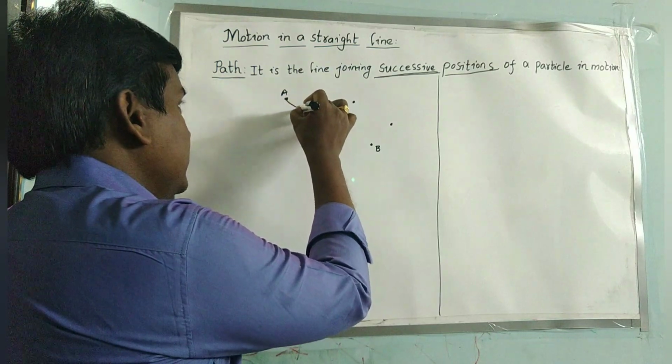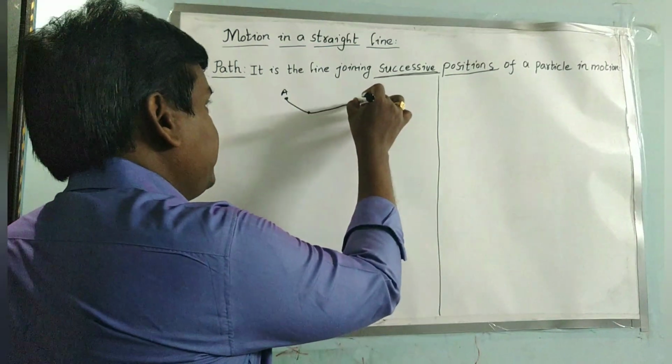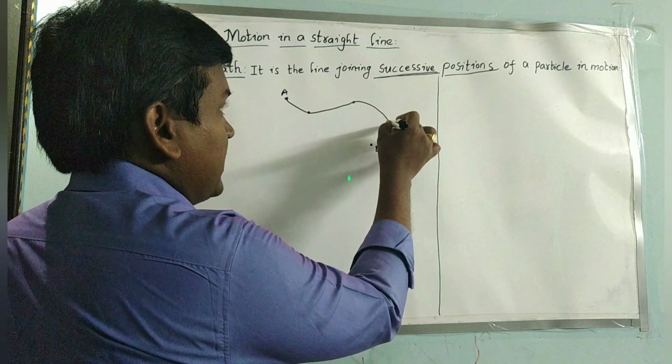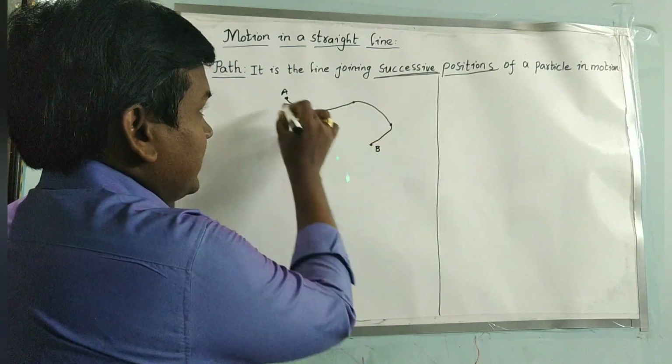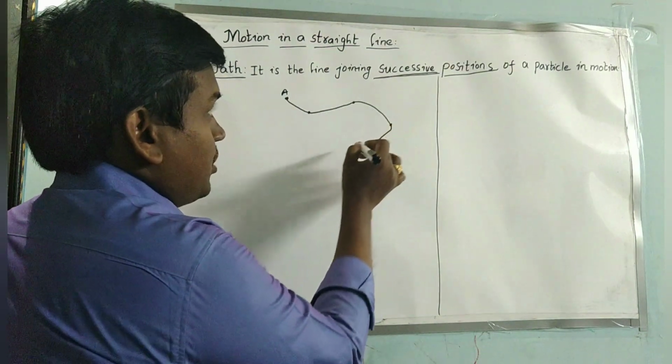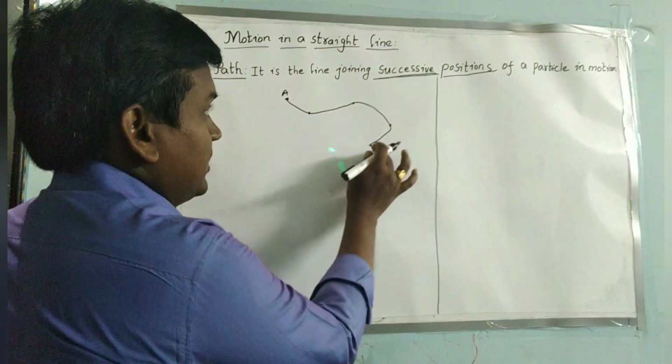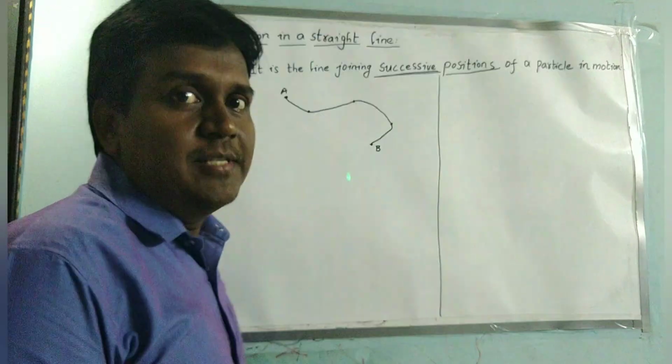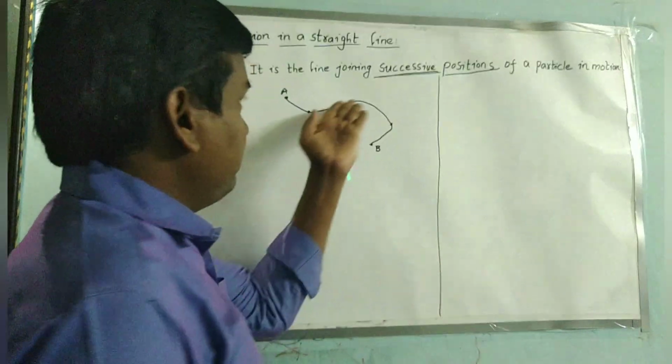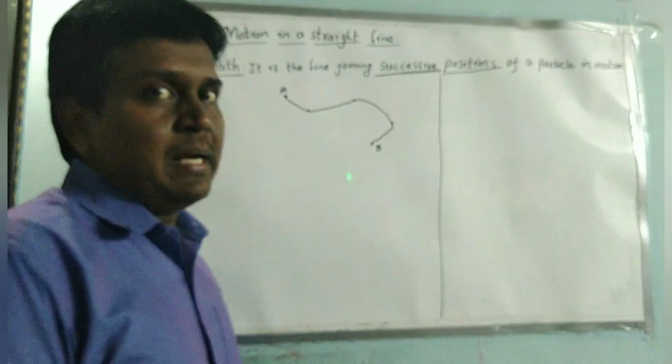If you join all the successive positions made by the particle which is in motion, we will get a path. So this is called a path.